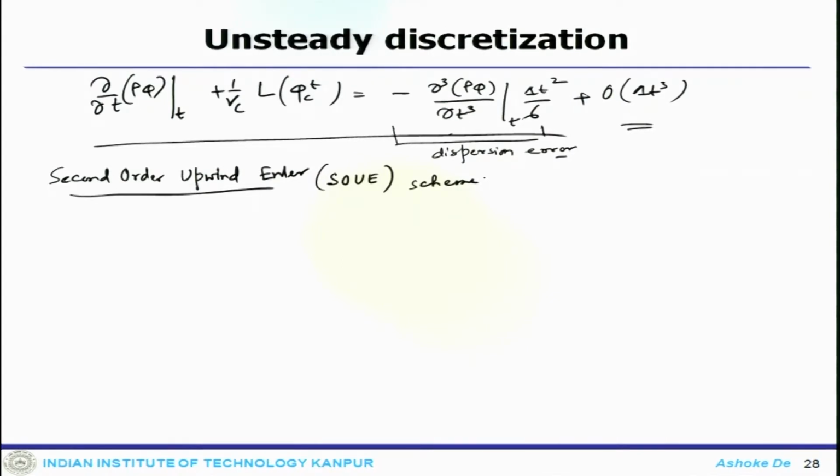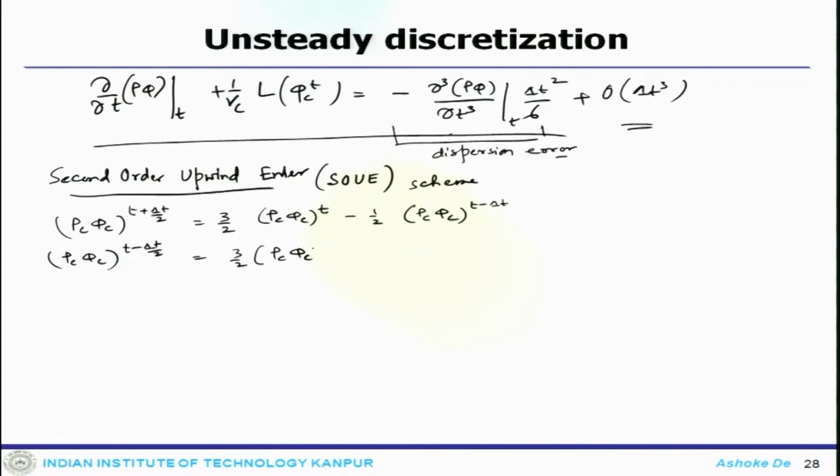It is going to be the scheme where the value you approximate at rho c phi c at t plus delta t by 2 equals 3 by 2 rho c phi c at t minus half rho c phi c at t minus delta t, and the other term, at t minus delta t by 2, is 3 by 2 rho c phi c at t minus delta t minus half rho c phi c at t minus 2 delta t.